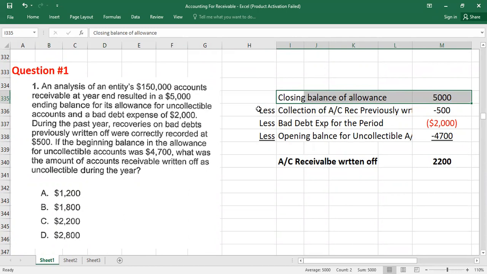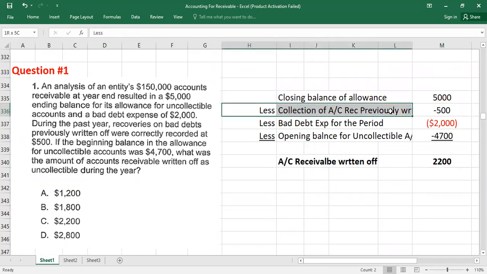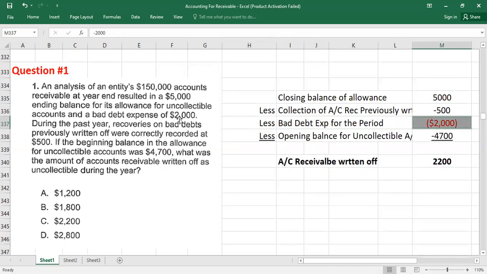Then we will subtract here collection of account receivable previously written off, and the previously written off account receivable was 500. It is given here. You can look at here, because he told you recoveries on bad debts previously written off were correctly recorded at 500. So this is what you will put here, minus 500. Now less bad debts expense for the period. So bad debts expense for the period is 2,000. Okay, and this 2,000 value is given here. You can look at here, bad debts expense of $2,000 during the past year. So this is 2,000, you will subtract here.